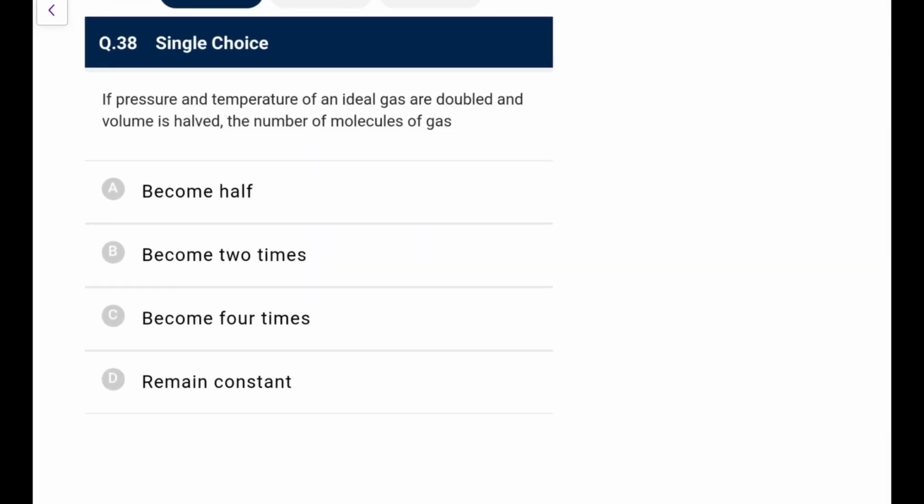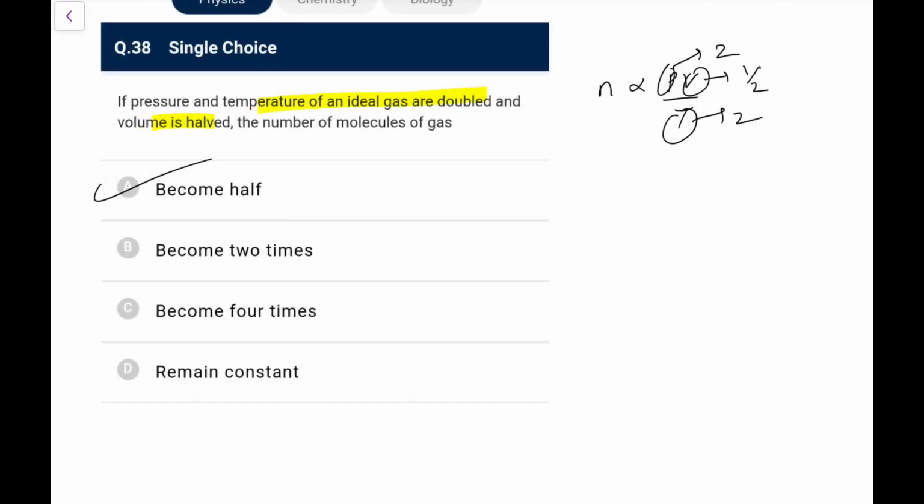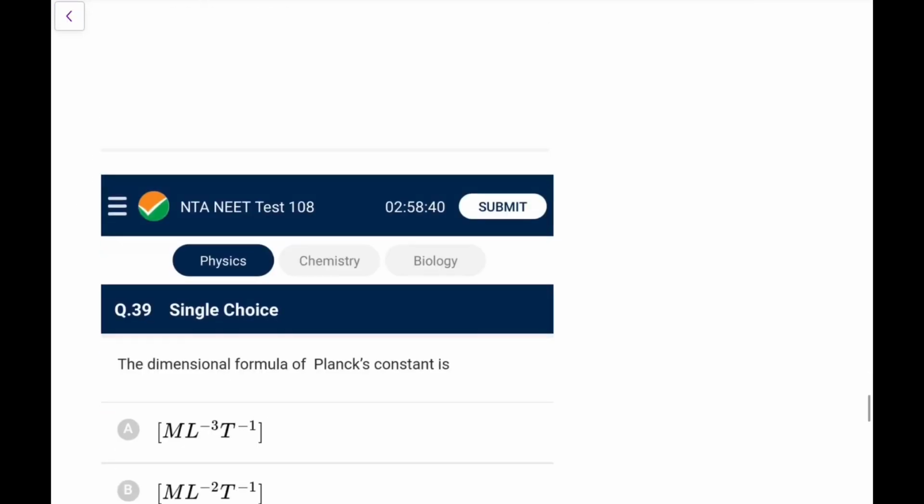Pressure and temperature of an ideal gas are doubled and volume is halved. Number of molecules, or number of moles you can say, is PV by T. Pressure doubled, temperature doubled, so the factor cancelled out, volume is halved, so overall it is half, so the number of molecules becomes half. Go for option A, that's an easy one for you. I don't know how, but the answer given by NTA is wrong. It should be A, not B as given by them.